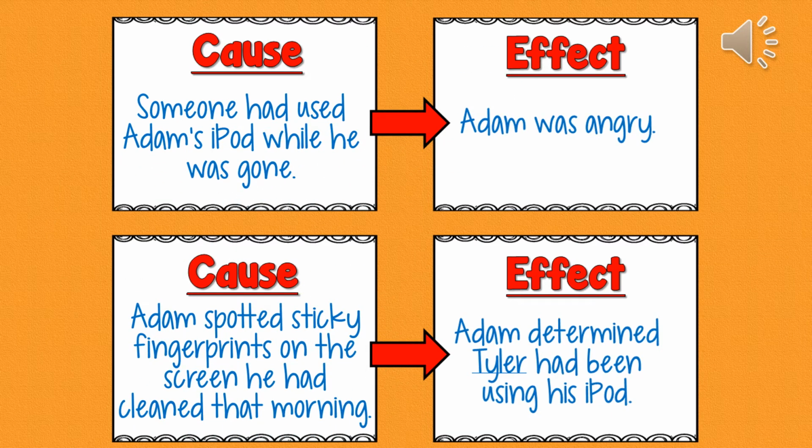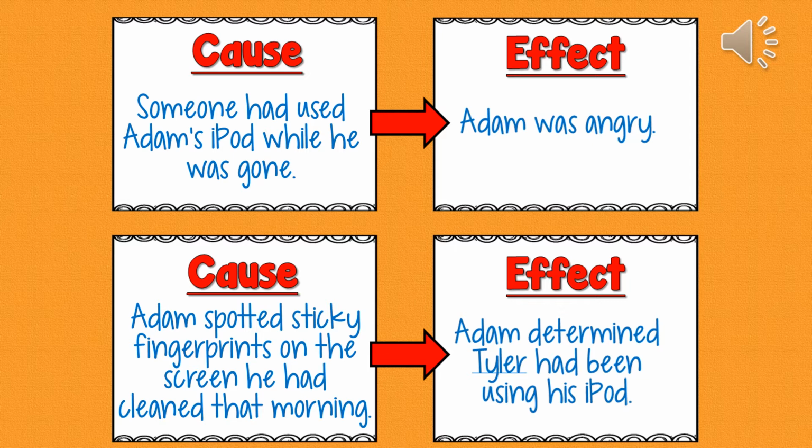Let's see if we can find some cause and effect relationships in our passage. Let's start by looking at two effects. The first effect is Adam was angry. What caused Adam to be angry? Look in your passage and see if you can find the cause of why Adam was angry. Fill that in.